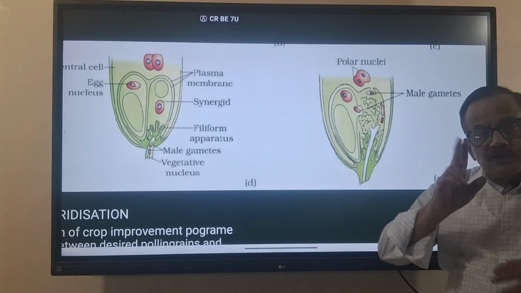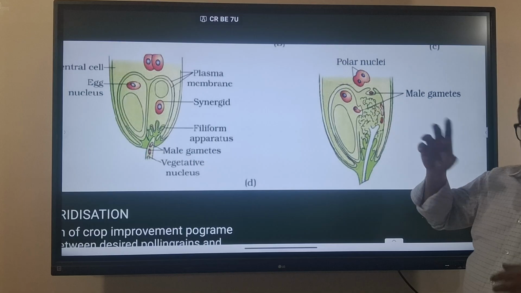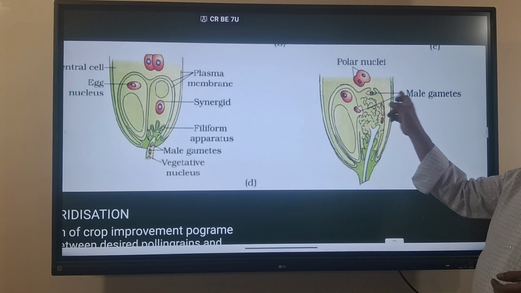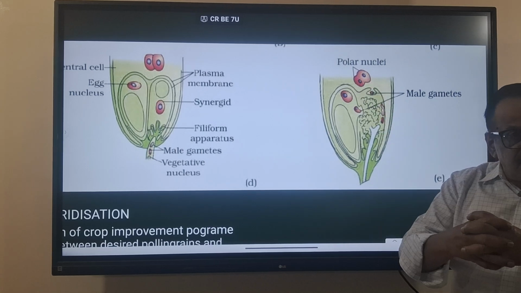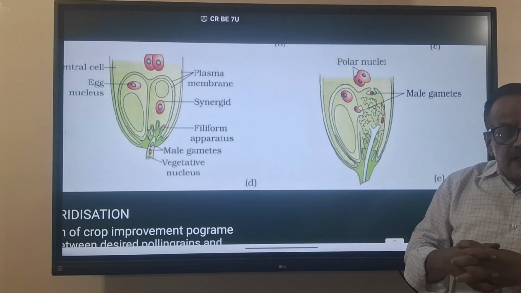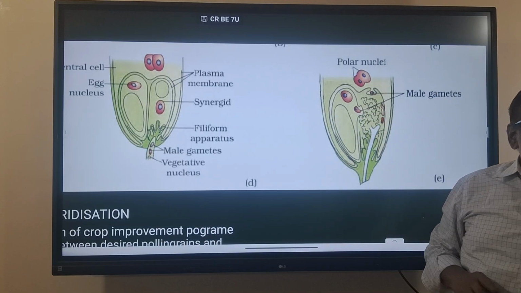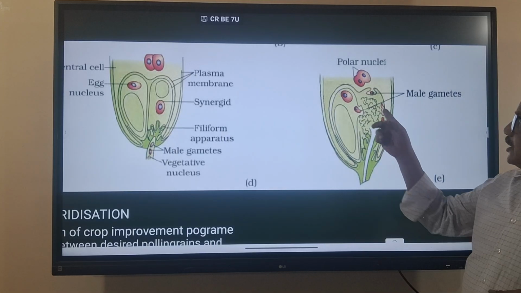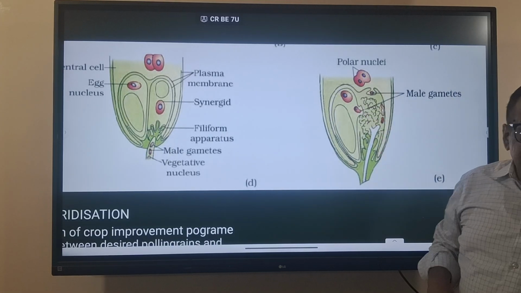Already it has the two polar nuclei. One more male gamete is coming with one nucleus. So the nucleus of the male gamete and both the polar nuclei, all three, will be fused. This male gamete is fertilizing the double nuclei, so it is called the second fertilization. So double fertilization: one fertilization with the egg, the second with the polar nuclei.